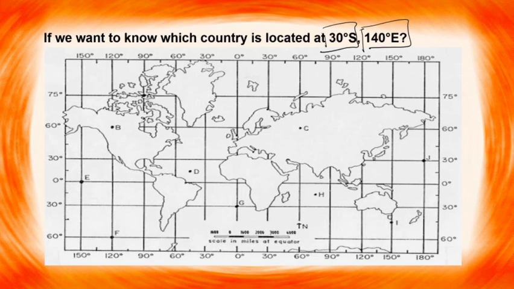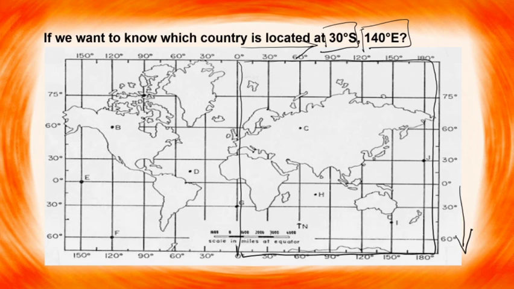The southern hemisphere lies below the equator and the eastern hemisphere lies towards the right of the prime meridian. So that means the location of that continent will be in this area, right?